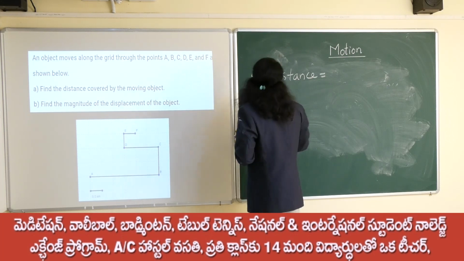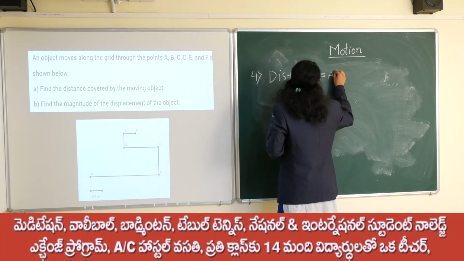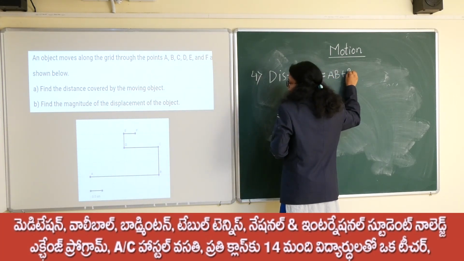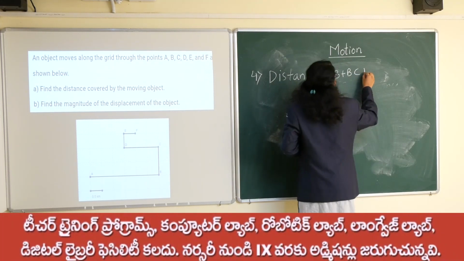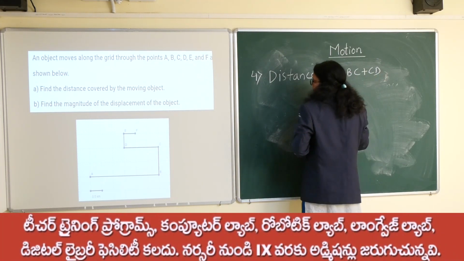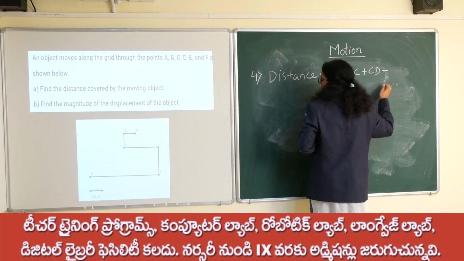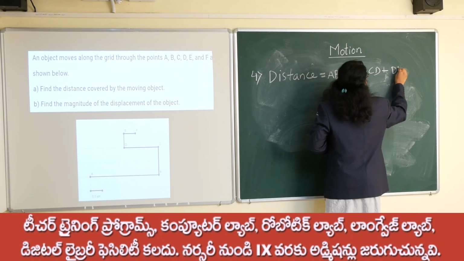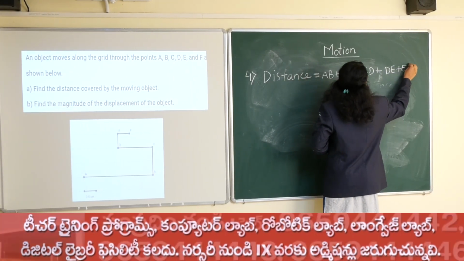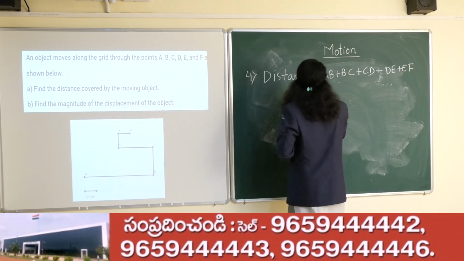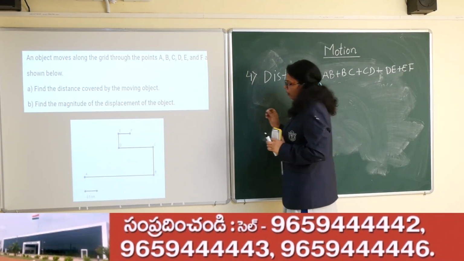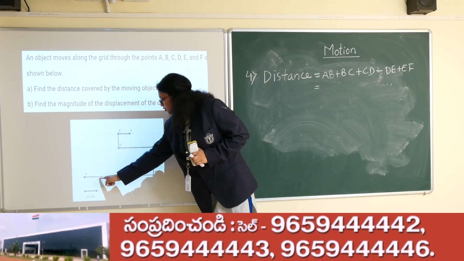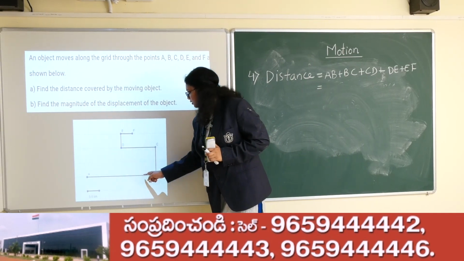From A to B it is 6. I can write it as AB plus BC plus CD plus DE plus EF. Right? Now AB, as I have already calculated, is 1, 2, 3, 4, 5, 6.